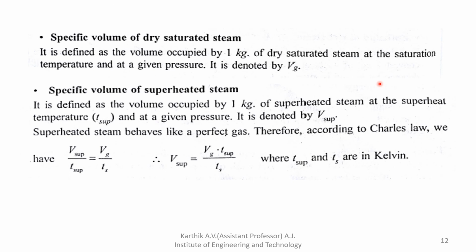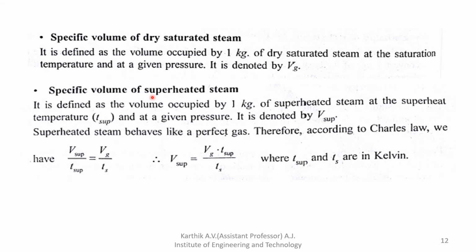So I will tell you how to see the steam table in the class. Now I will tell you the values directly. Based on the pressure given as well as the temperature given, you can note down the values of Vg, Hg, Hf, Hfg. Everything is available in the data handbook, so from that you can note down the values.